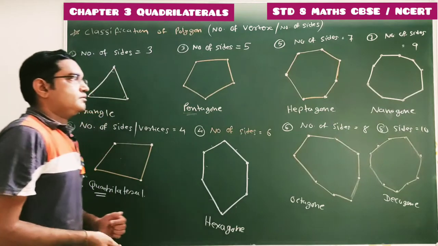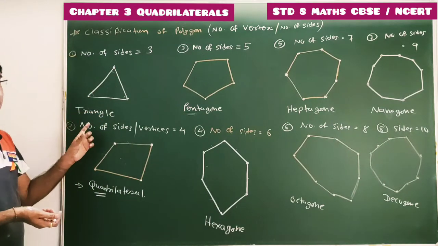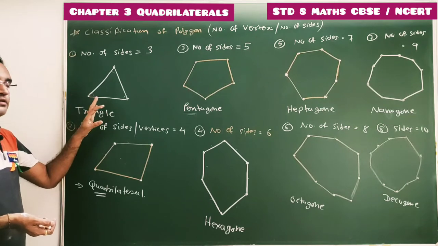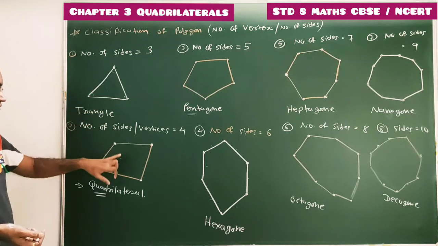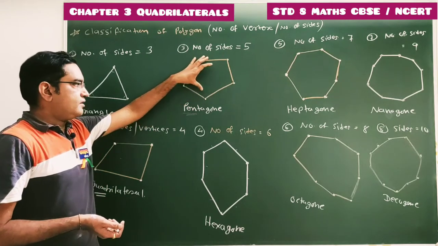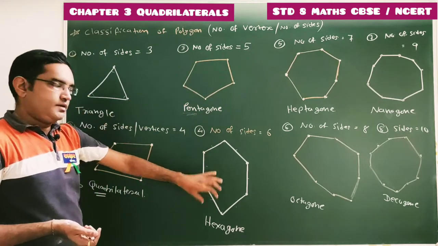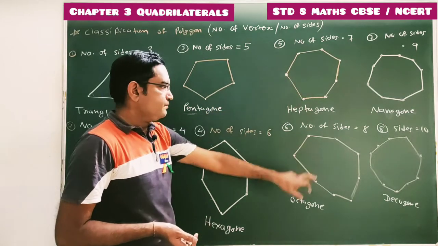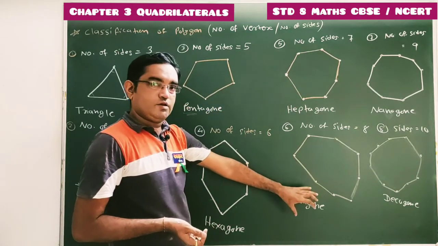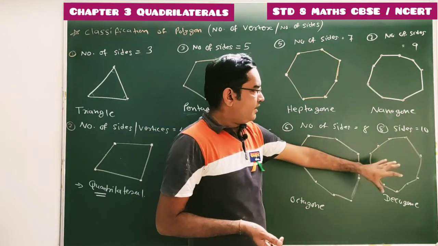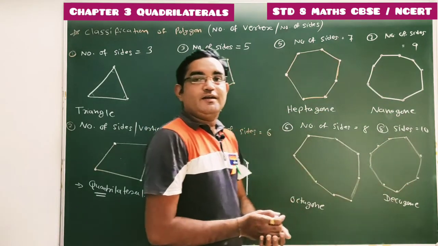So here we have to remember the names of these polygons up to 10 sides. We start with number of sides 3, triangle. Number of sides are 4, it's a quadrilateral. 5, pentagon. 6, hexagon. 7, heptagon. 8, octagon. 9, nanogon. And number of sides are 10, it's a decagon.